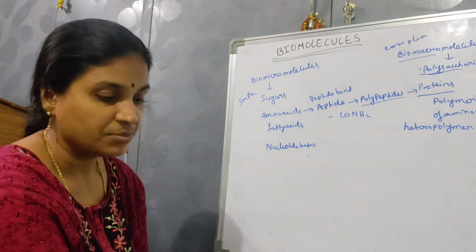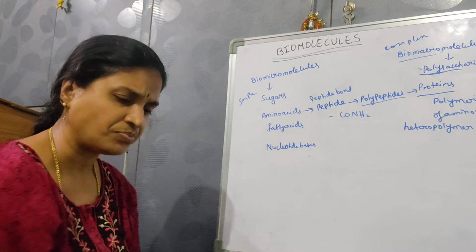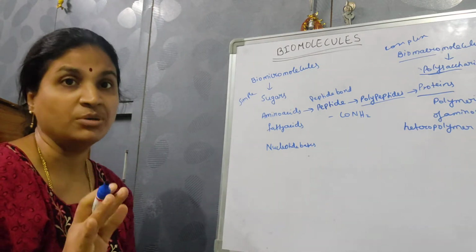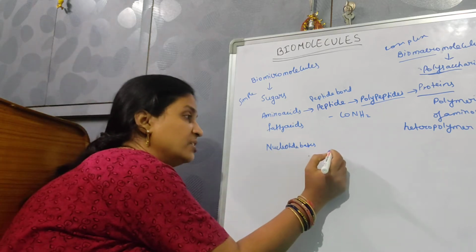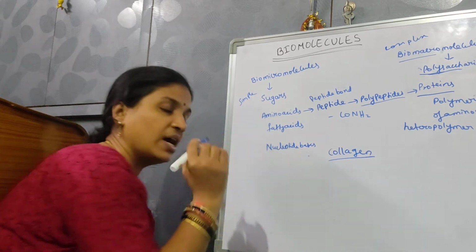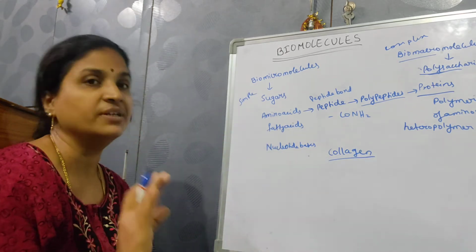Then, the most abundant protein in the animal world: in the animal world, the most abundant protein is collagen. Collagen is an animal protein which is present abundantly.